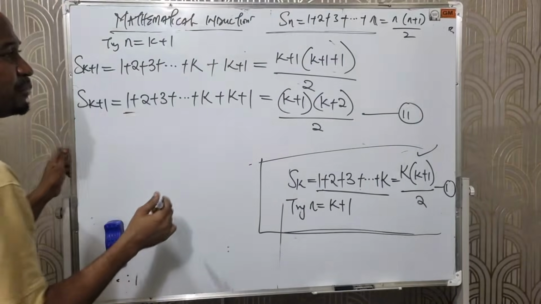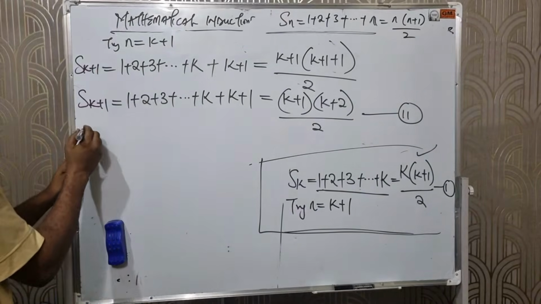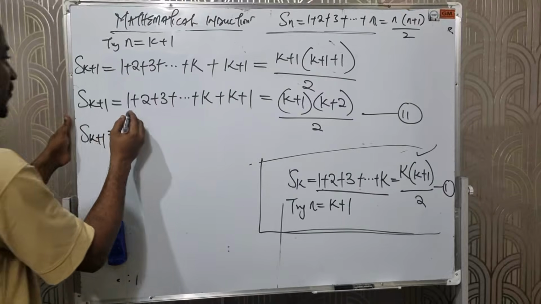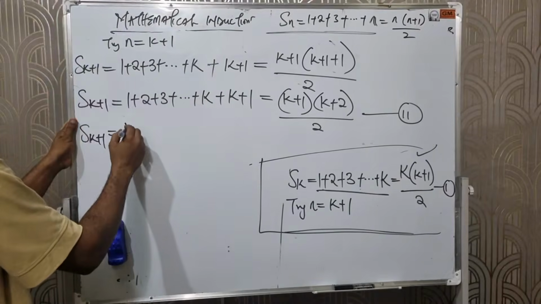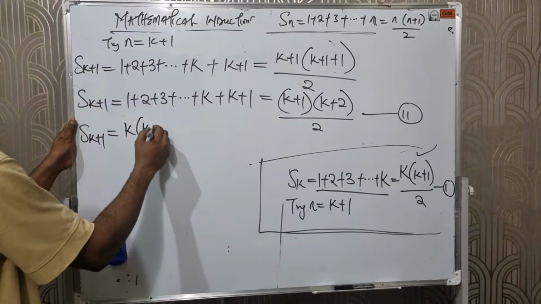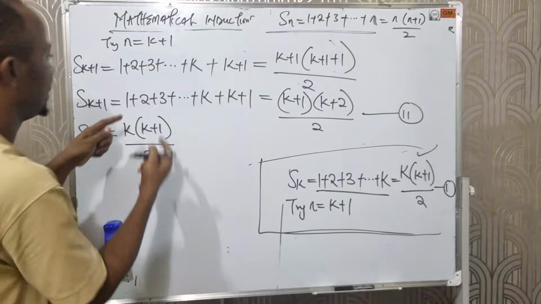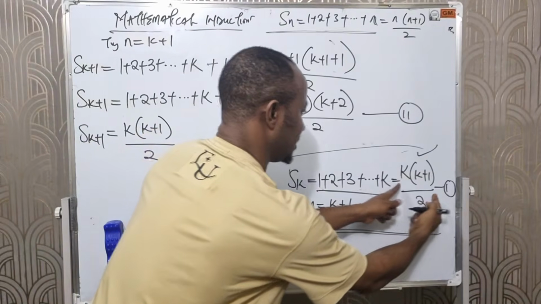So that means I'm putting equation 1 into equation 2. That will then give us S(k+1) equals, from here to here, what do we have again? The result here is k in brackets, k plus 1 over 2. It means I've replaced this with this because we are told that the whole of this is equal to this.